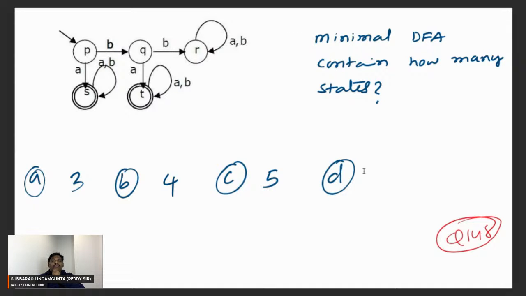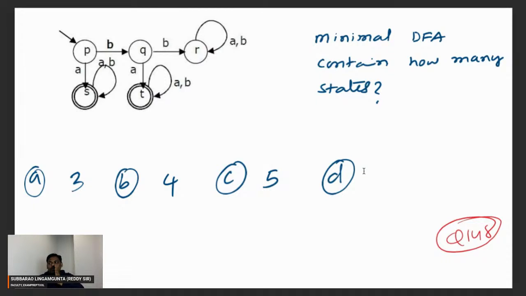You can apply the minimization algorithm. It is a DFA, so you can apply the minimization algorithm. If you observe this diagram clearly, A followed by anything is okay, BA followed by anything is okay. This DFA accepts two kinds of strings: A followed by anything, BA followed by anything.